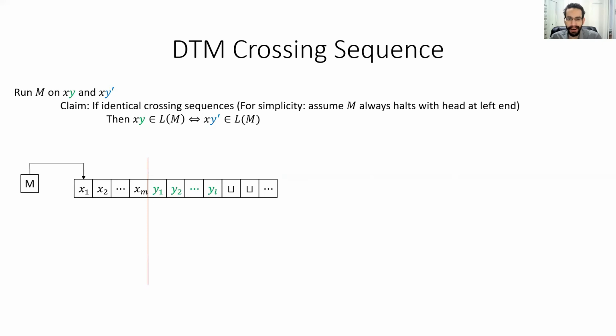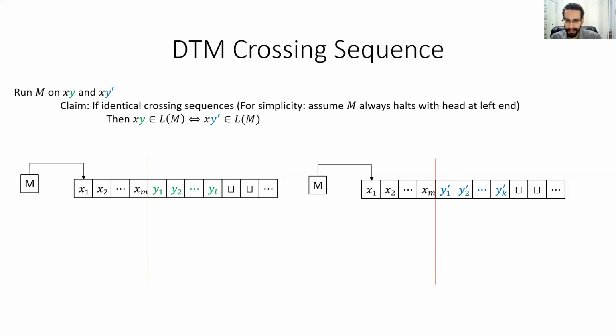We consider running M on xy and on xy prime. The goal will be to understand the relationship between these two computations. Let's start by thinking about the initial segment of the computation of M on the input xy, where here we pause the computation as soon as M's head crosses the boundary into the suffix y. If we then consider the analogous initial segment of the computation of M on xy prime, we immediately see that these two initial segments must be identical, simply because these two inputs share the same prefix, x.